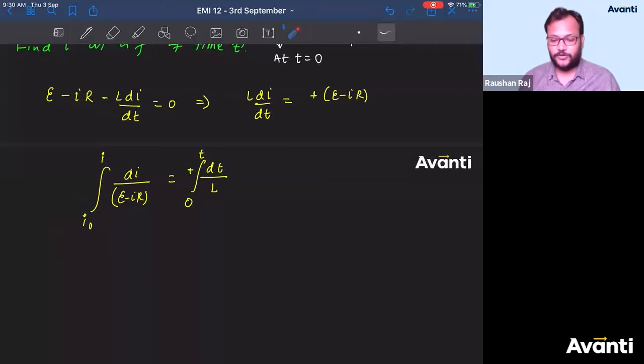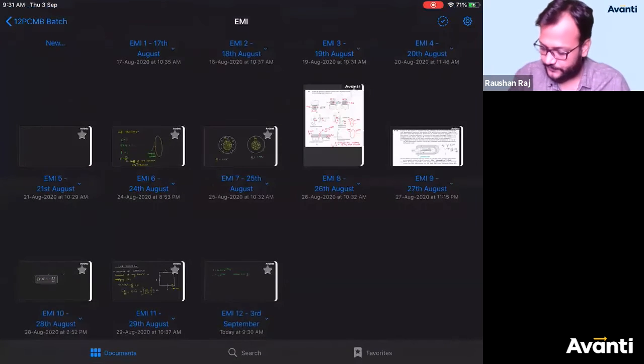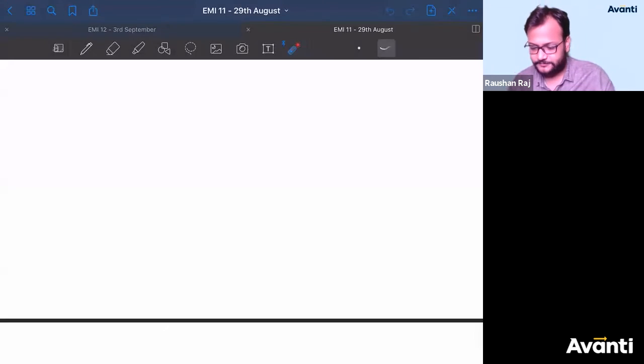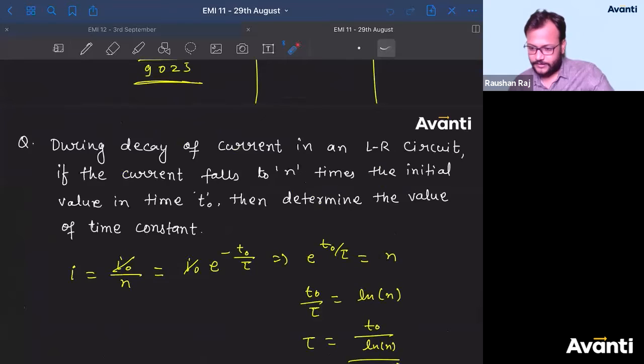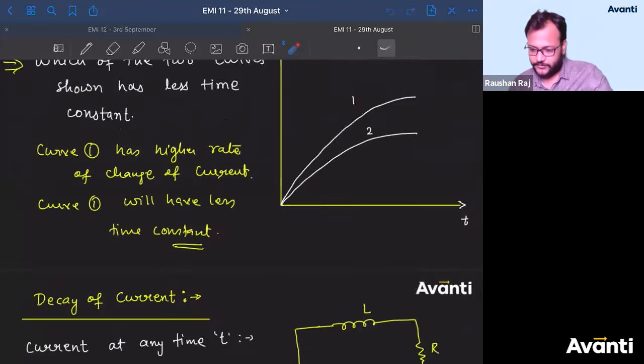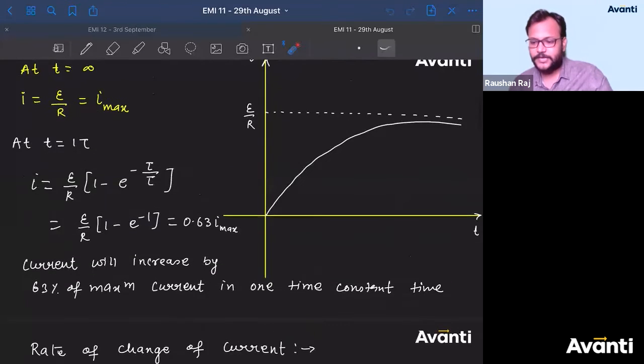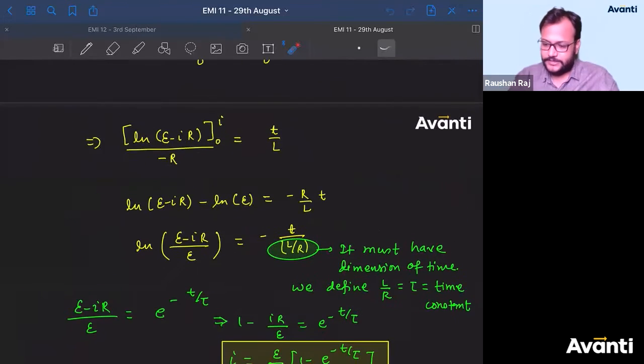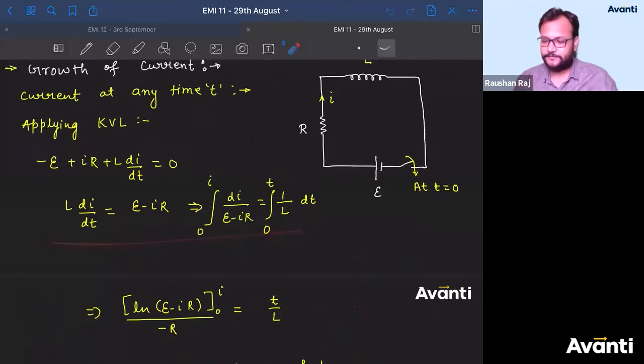If you remember that growth of current, let me show you. We have studied the LR circuit here. See, the same thing we have done here also, right? There's a battery, resistance, inductance, and everything has been used the same. At t is equal to 0 the current is 0, so this is what has been changed.